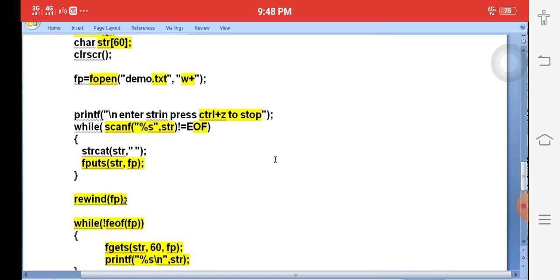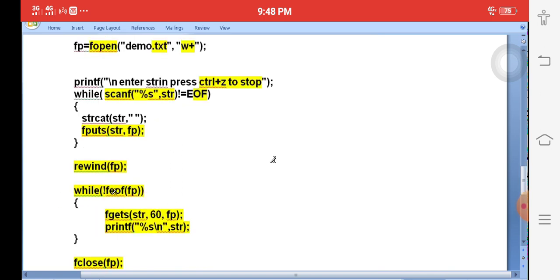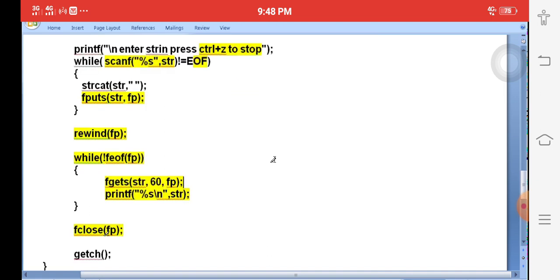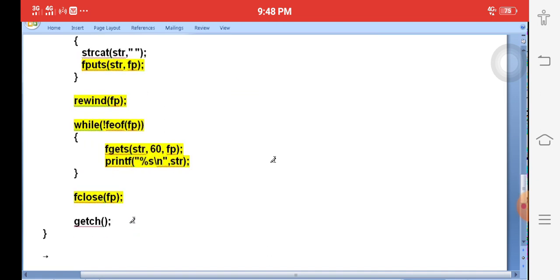Rewind. Rewind means the beginning of the file. Then start the file loop again. feof means not the end of the file. We will read each and every string from beginning to end. Then the fgets function reads the string into the str array. Then the printf function prints the string on the monitor. After completing that, simply close the file. So this is the program.